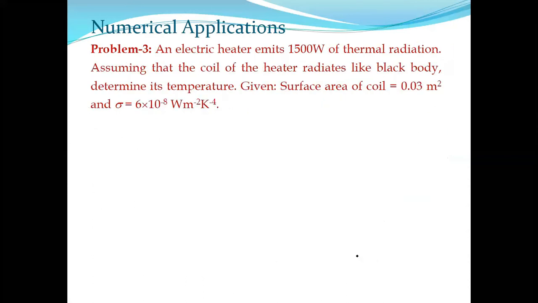Now the third type. Actually, it is the second type, the third problem. It says an electrical heater emits 1500 watt of thermal radiation. You observe in all the cases, power is supplied, because if you look around, all the electrical devices have the power. That means energy per second that is supplied generally, instead of intensity or energy. Now, assuming that coil of the heater radiates like a black body, determine its temperature.